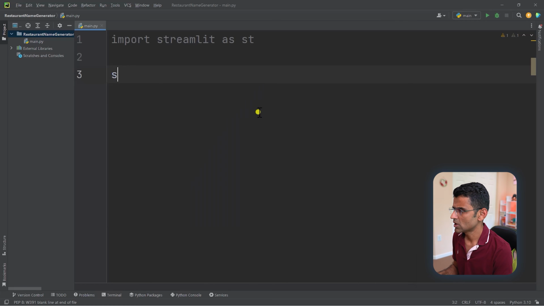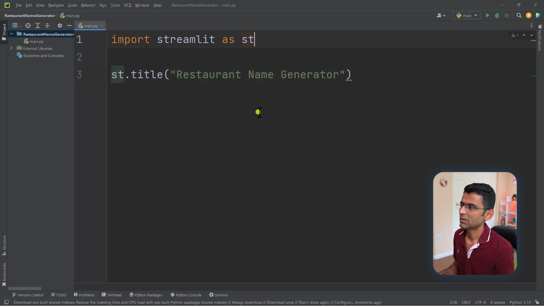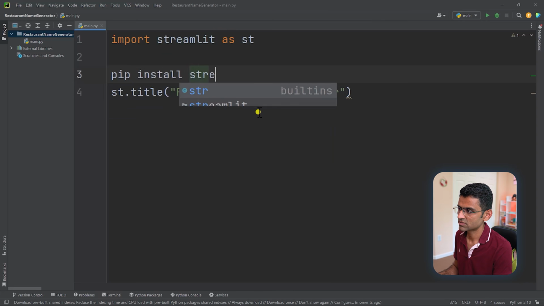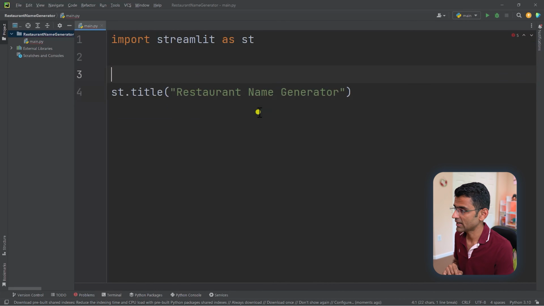So let me just show you. You can just create a simple application with a title, restaurant name generator. And by the way, you have to do pip install streamlit before you start using it. Otherwise, you'll get an error. So make sure you have run that.